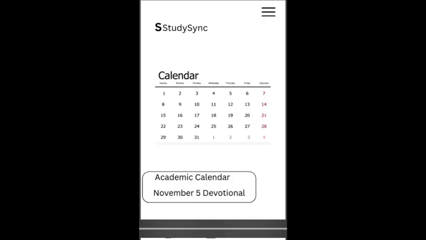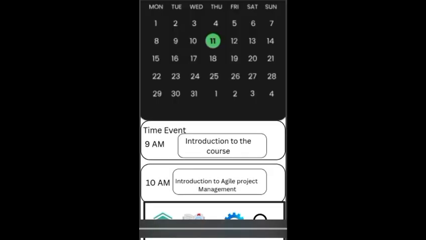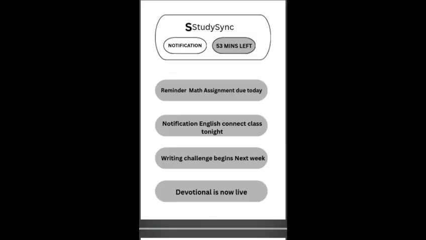Now I will walk you through a quick overview of my StudySync app prototype. So this is the overview of our StudySync app. As you can see, we have a calendar integration. The StudySync app syncs class schedules and exams with your Google Calendar or any built-in planner.